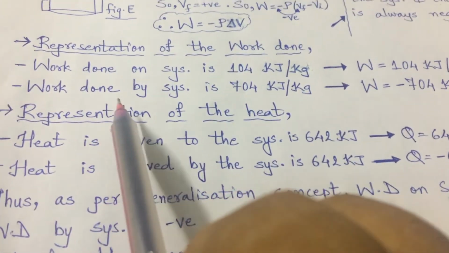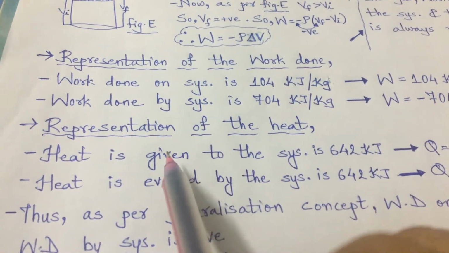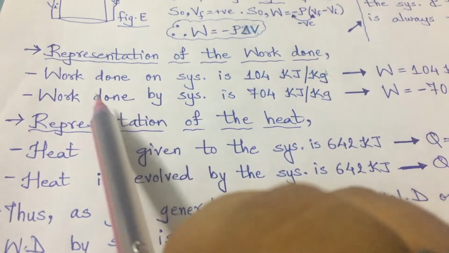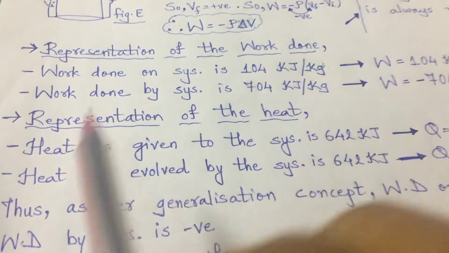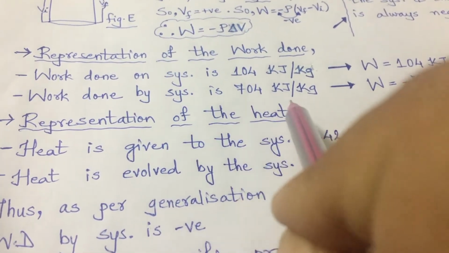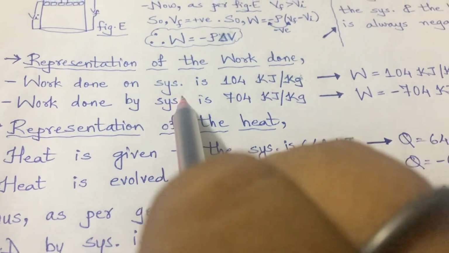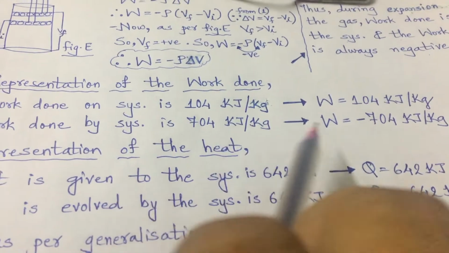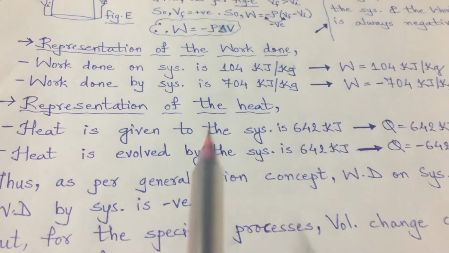When we solve numericals, or sometimes when an objective question is asked, they will not give the conventional sign. They will just give work done on system is this much kilojoule per kilogram, or work done by system is this much kilojoule per kilogram. Represent it. So here, on system will be positive, and by system will be negative. This we will have to take into consideration.